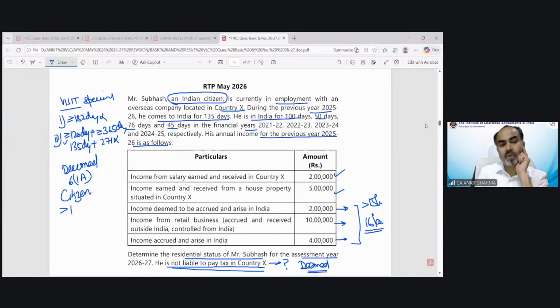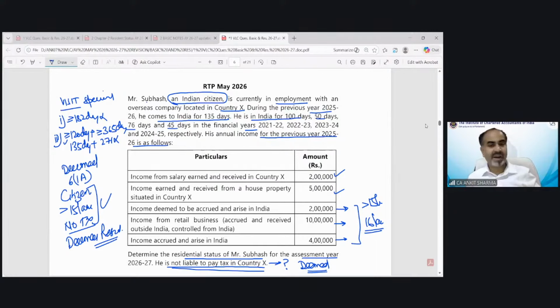You should have income from Indian sources more than 15 lakh, and there should not be any tax in the other country. All 3 conditions have been fulfilled, so he would be treated as deemed resident. And if somebody is deemed resident, then he would be treated as resident and not ordinarily resident automatically.